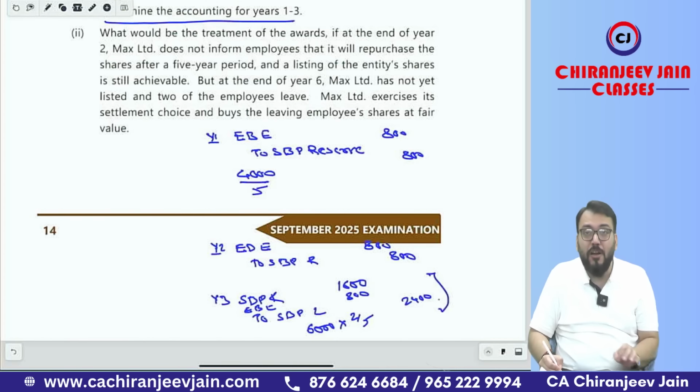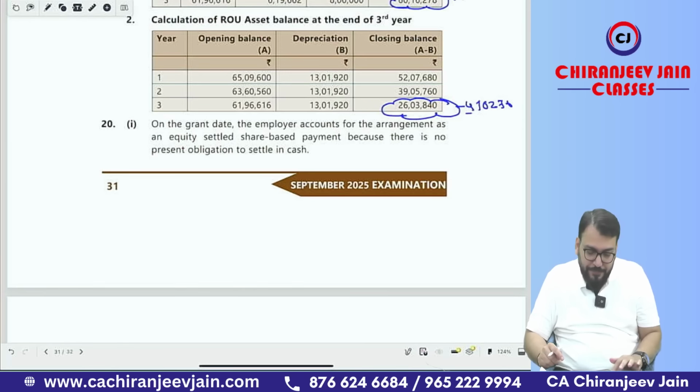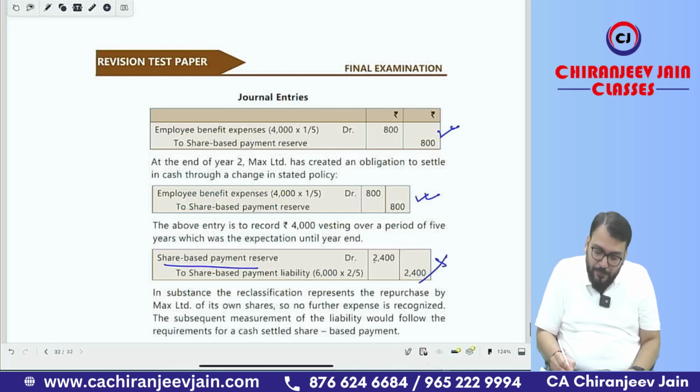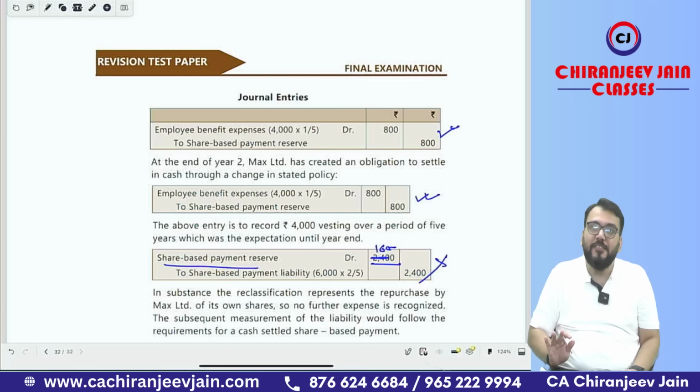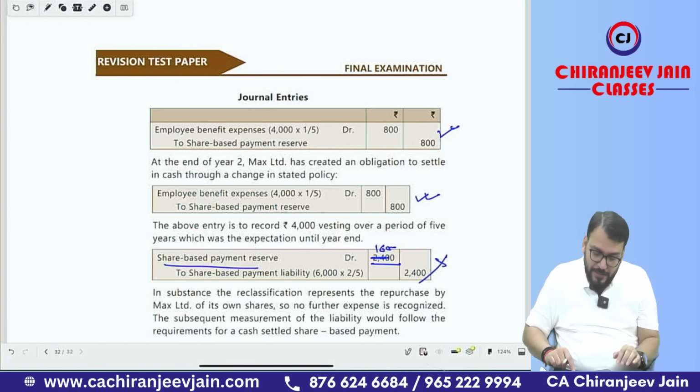However, this journal entry is not given correctly in the ICS solution. If you see what they have done, the first journal entry is correct, the second journal entry is correct, but this journal is wrong. They have debited SBP reserve 2,400, but it should be 1,600, and the difference will be EB expense. So there is one mistake in the solution. Got this point? Yes, sir.